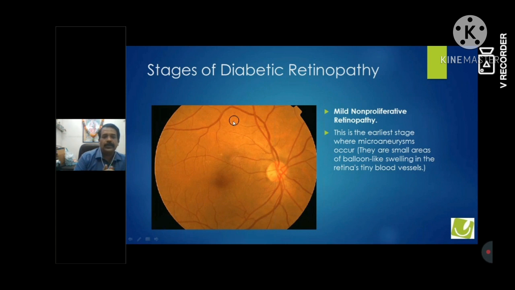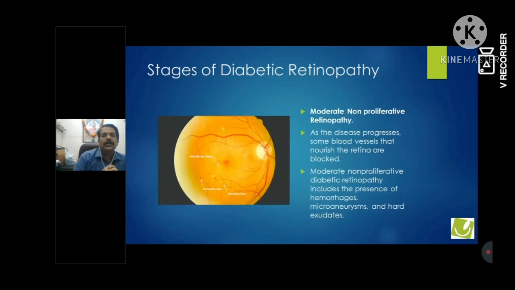This first stage is actually possible 4 to 5 years after you have diabetes. And unfortunately, we don't examine the fundus for diabetic patients. So this stage is normally missed, which is the most critical stage that we miss out. So it proceeds to the next stage.